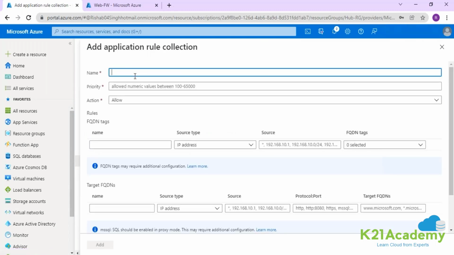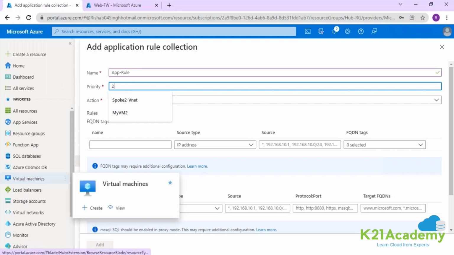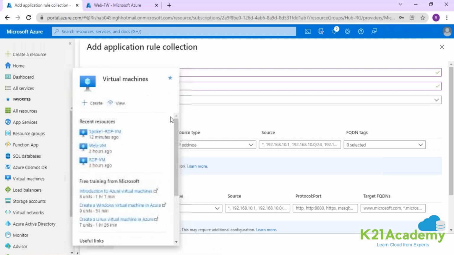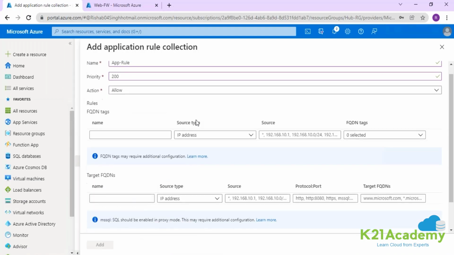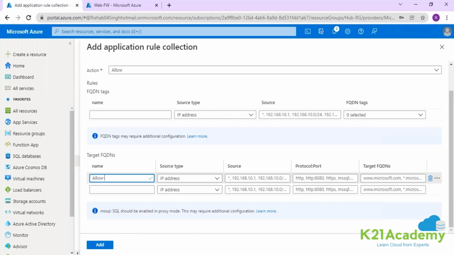Now here I will put a name. Let's say app rule, the name of my rule. Now guys, like your NSG where you can create priority between 100 to 4096, your firewall is capable of giving priority between 100 to 65,000. You can create multiple rules over here. As you can see, the capacity of the firewall is very high. So I'm giving a random priority, guys, because I'm just creating only one rule. That is fine. And here I will say the rule name is allow Google.